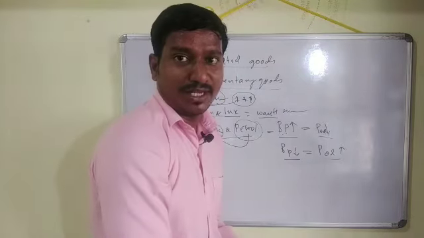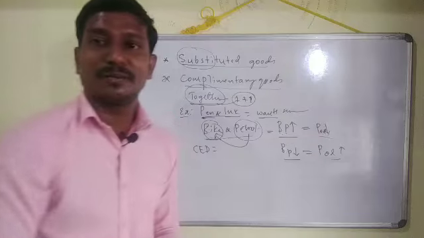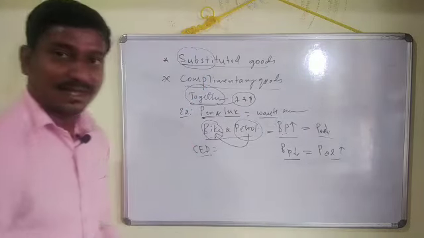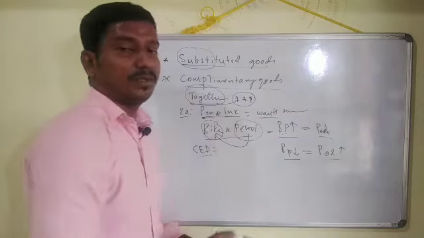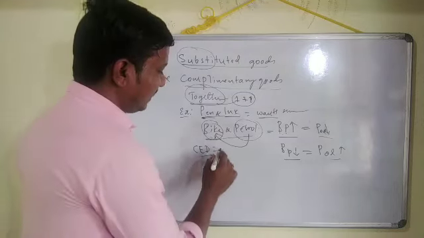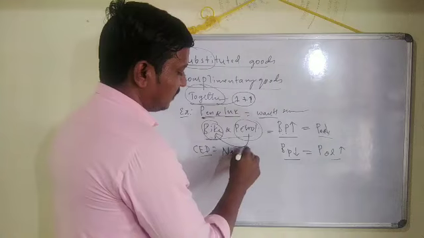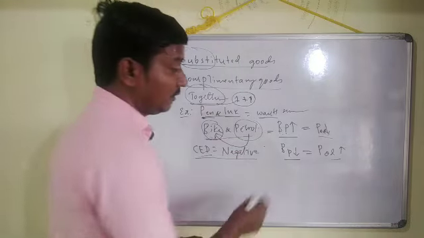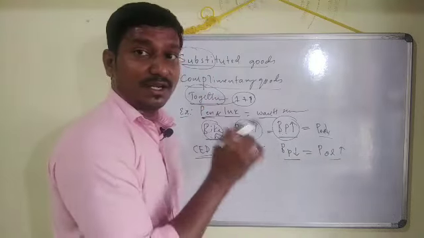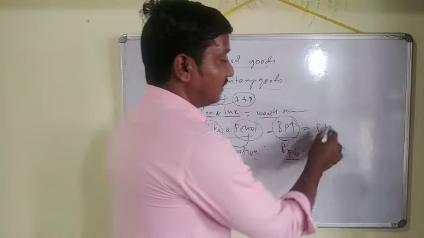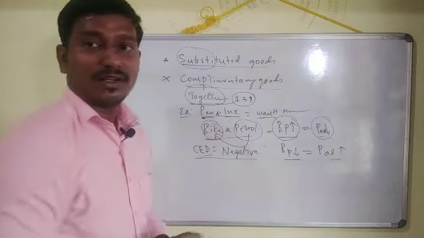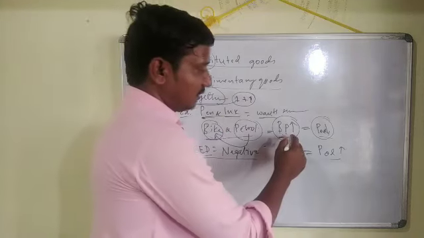So as they buy more petrol, the quantity demanded for petrol also increases here. In this way, the cross elasticity of demand for these complementary goods is negative. How is it negative? Look at this: the price of a commodity increases and the demand for the other commodity decreases, and that is for complementary goods. Is that clear?